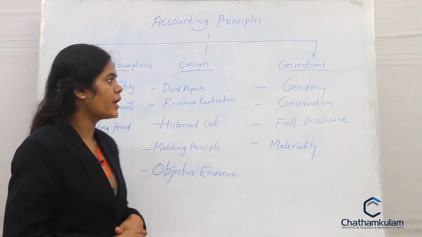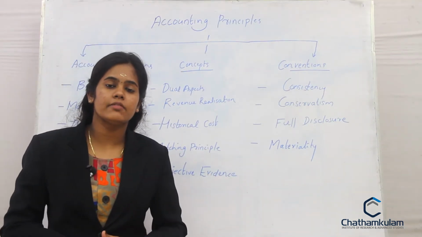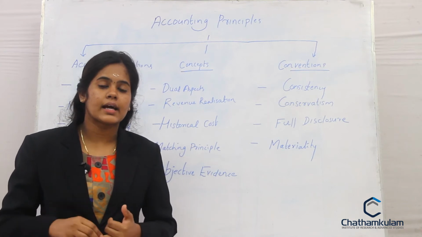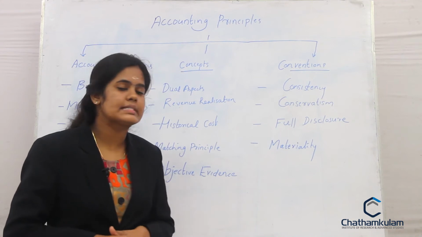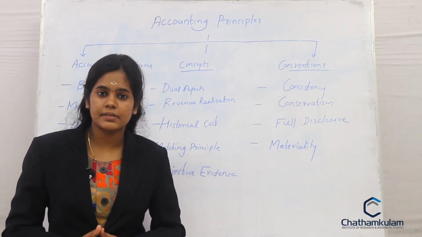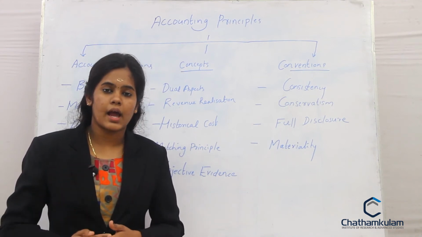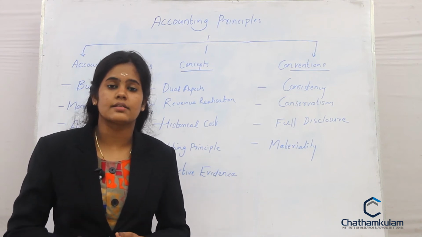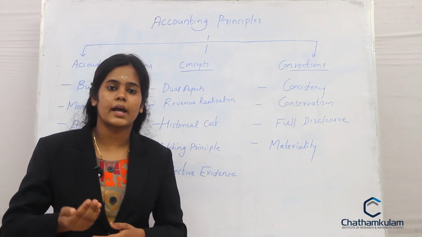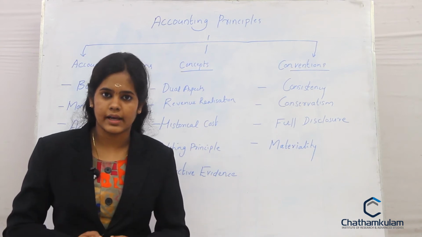Next, we'll discuss accounting conventions. Accounting conventions consist of consistency, conservatism, full disclosure and materiality. First one, consistency. Consistency principle says that the firm should adopt a consistent method of accounting without any changes. There should be consistency in the accounting method used by the organization.